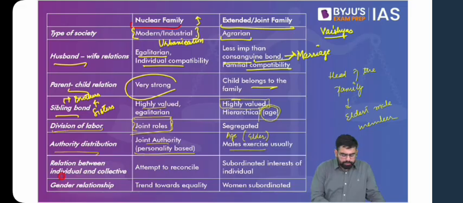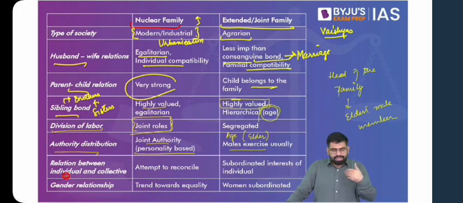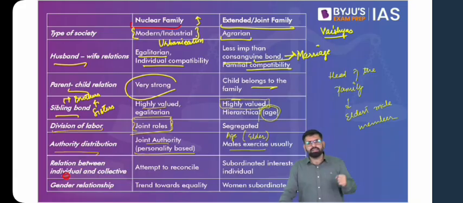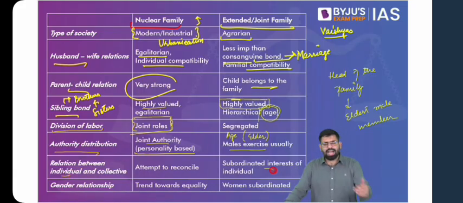The relationship between the individual and the family: if we talk about that, in joint families, you'll see that somewhere or the other, people have to compromise. The entire family has to compromise; various individuals in the family have to compromise. For instance, women are compromising in the sense that they're not going out for work and they're not able to exercise authority at par with men. Then the younger ones have to compromise, or their interests get subdued, because they have to follow what the elder ones say.